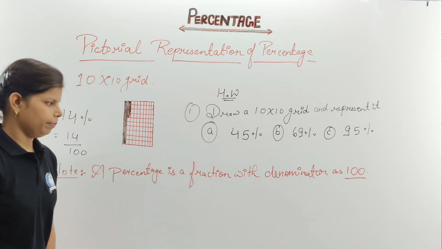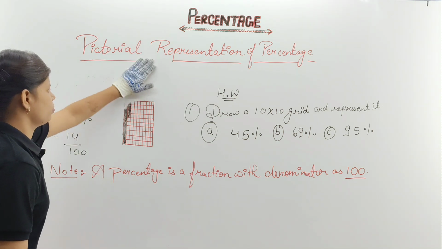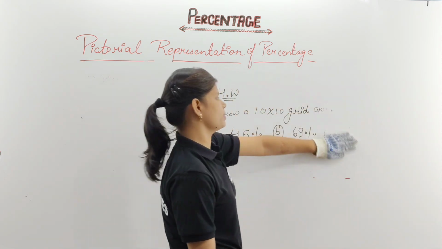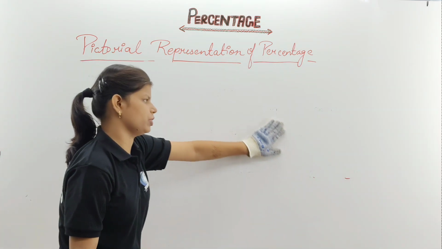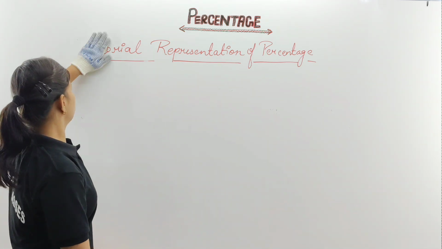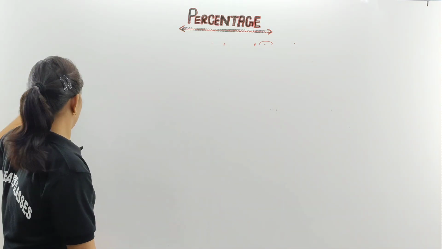Clear? Okay. Now let's move to the other part of your topic, and that will be converting fractions to percentage. Your heading is what? Converting fractions to percentage. Hope you have taken note of this one. So, do you understand the basic things? How it is represented, what it is called, what grid form is, what pictorial representation is, and we are moving to converting fractions to percentage.